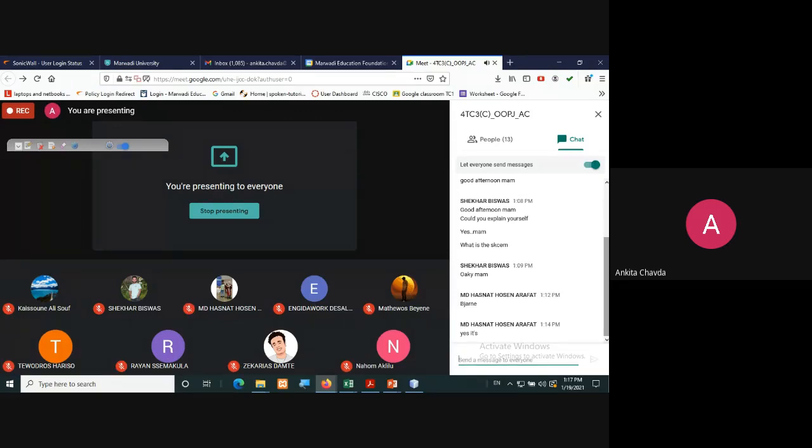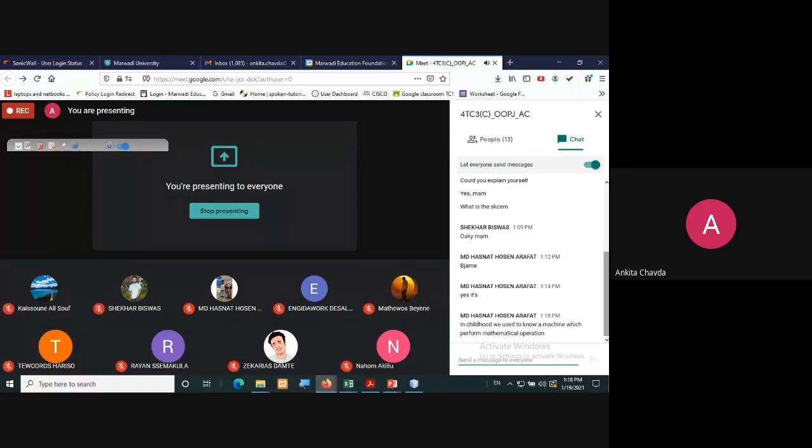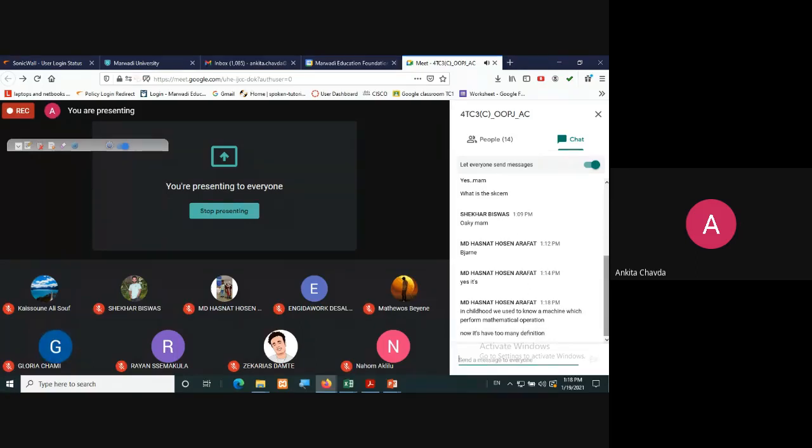Any simple answer. What do you mean by computer? Yeah, great, great. In childhood, we used to know it as a machine which performs mathematical operations. Yes, true, correct. So the computer, you can say, is an electronic device which will store and process your data, something like that. Yeah, nowadays we have so many definitions. But in a simple definition, it is known as an electronic device which will store and process your data.